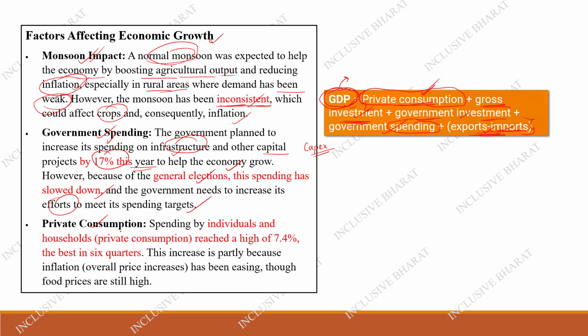And the third thing is the private consumption. That is spending by each and every individual and the households. The private consumption has reached a high of 7.4%, the best in 6 months. So if you compare, the private consumption has increased, but this increase is partially because of the inflation, that is the overall price increase.